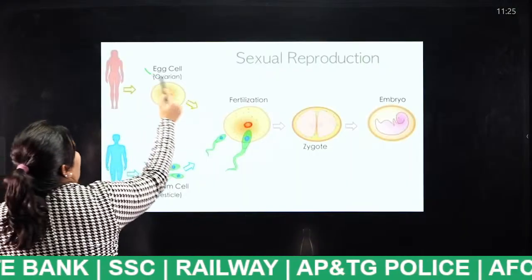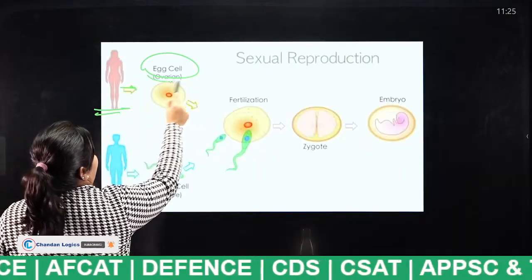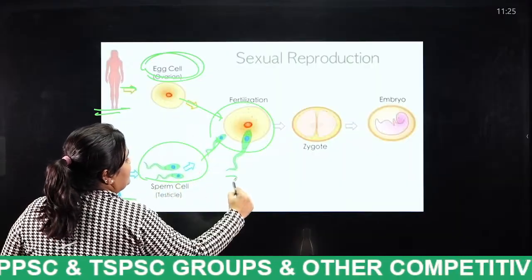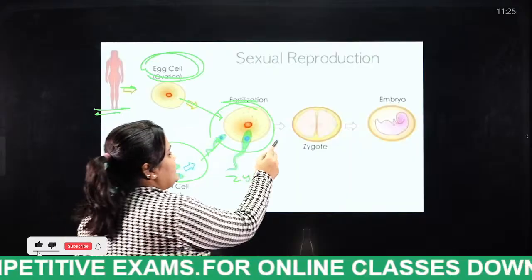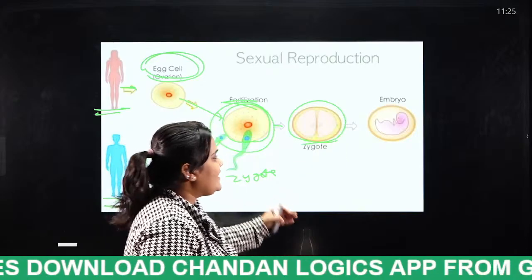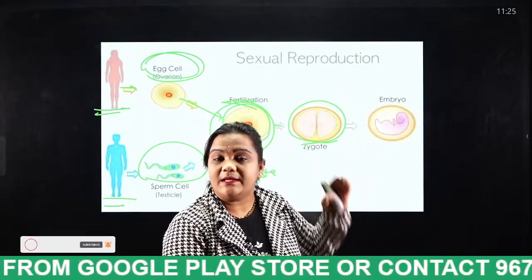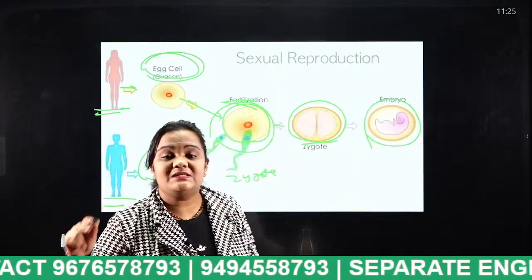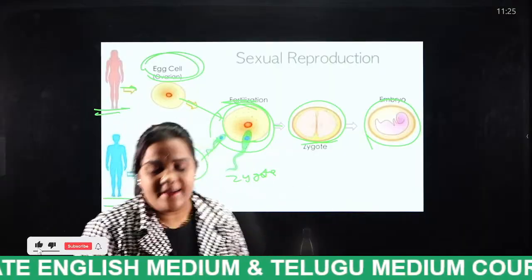This is the egg from the ovary. This is the female and this is the male. The egg from the female will enter and the sperm from the male will enter, so they together form a zygote, and that process is known as what, students? Fertilization. Finally that zygote enters into the fallopian tubes and attaches to the uterine wall, and this is known as what, students? Embryo. This embryo development will happen in 9 months, and finally through the parturition process the baby will be delivered.